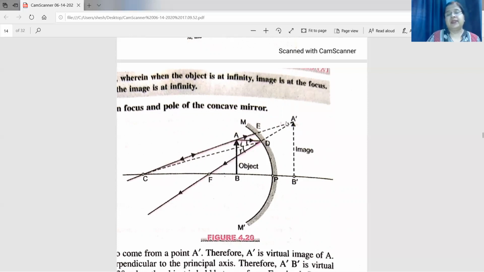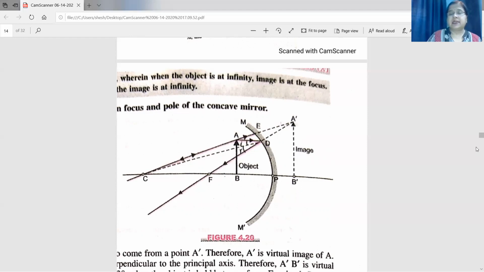Move these two reflected rays backward, you will find that they meet somewhere behind the mirror. This is the image obtained. See the arrow, it is erect. A dash B dash is the image, it is erect. So the nature of the image obtained is virtual and erect, highly magnified, formed behind the mirror.